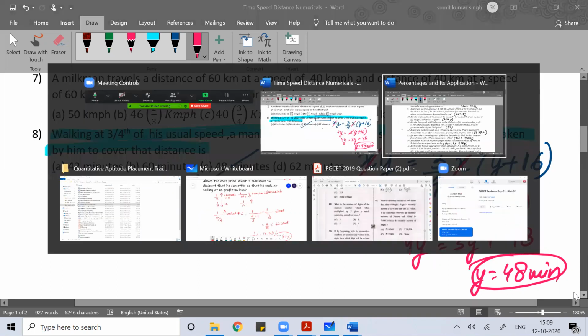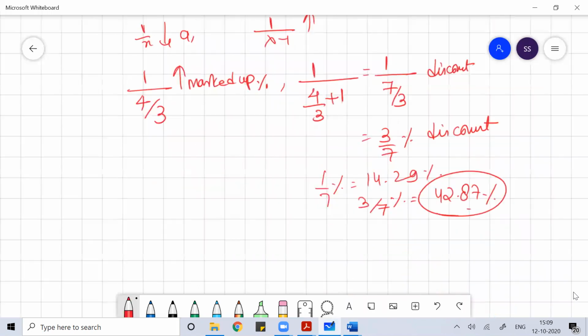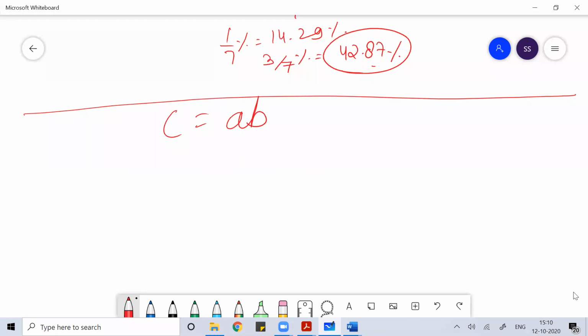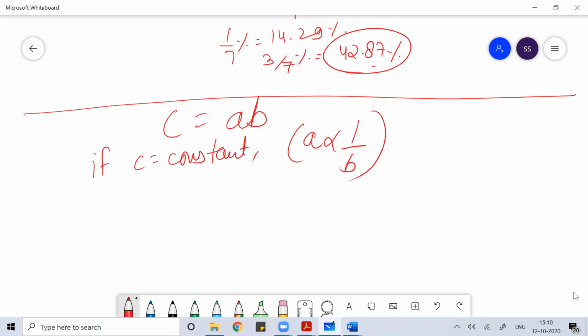So going further, I told you in maths if C is equal to A into B, and if C is constant, then A is inversely proportional to B. If A is inversely proportional to B, then 1 by x increase in A will bring 1 by x plus 1 decrease in B, or 1 by x decrease in A will bring 1 by x minus 1 increase in B. You know this relation.